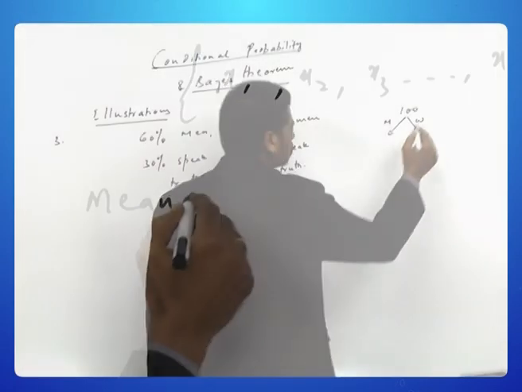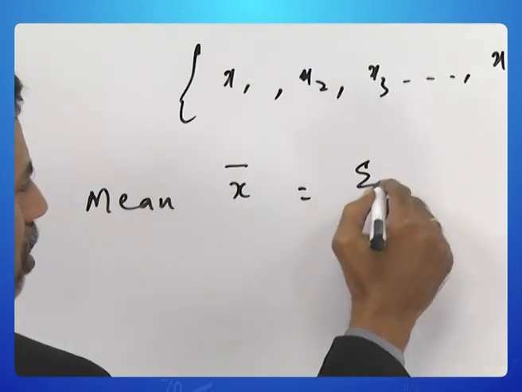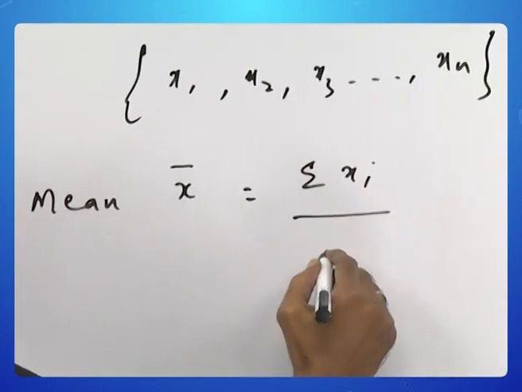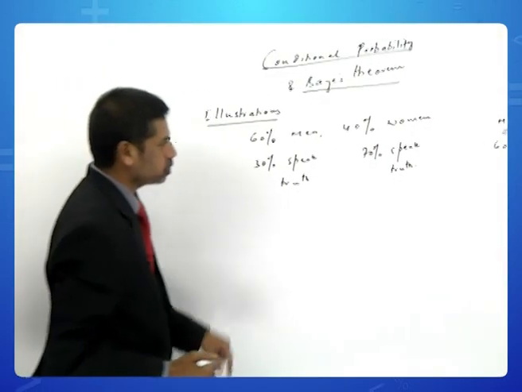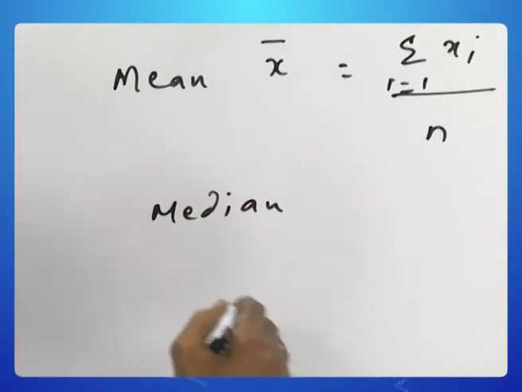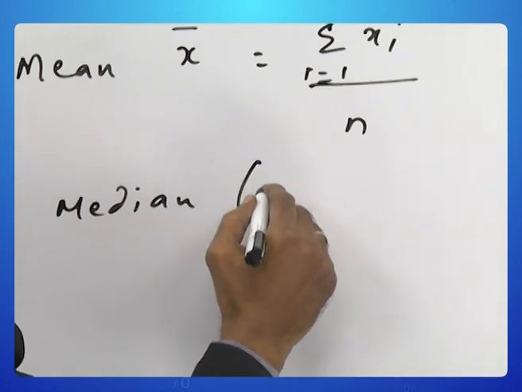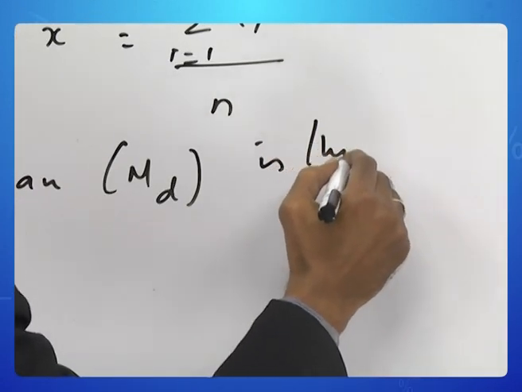if you break it into men and women, 60% are men, 40% are women. Now, 30% of the men speak the truth. So, this gets broken again into two branches, truth and not speaking the truth. Same thing happens in the case of women.